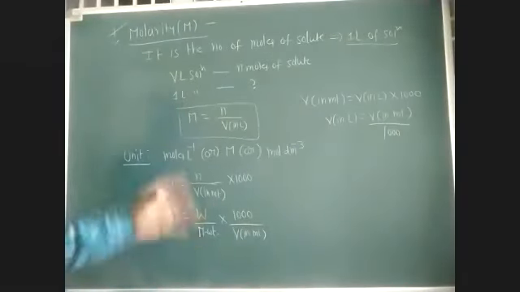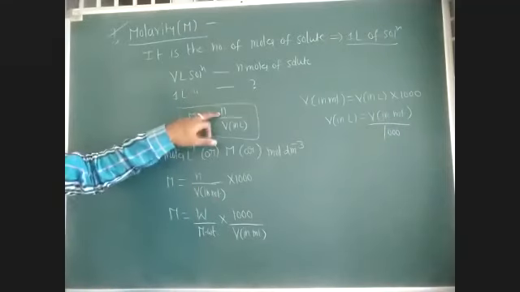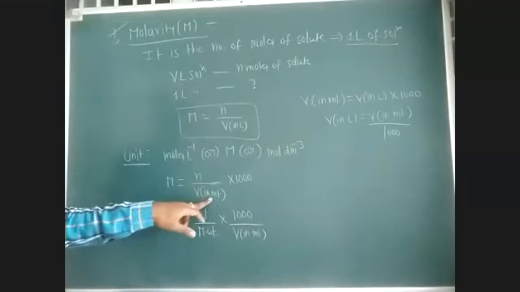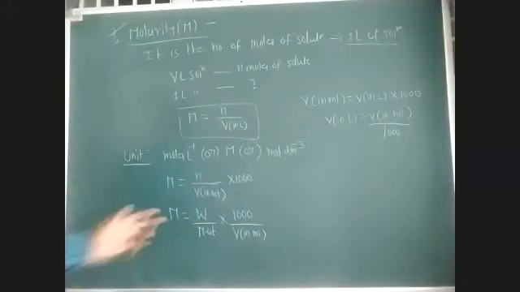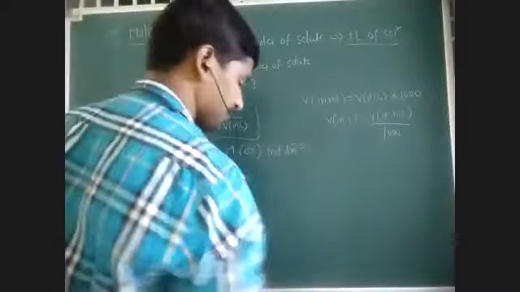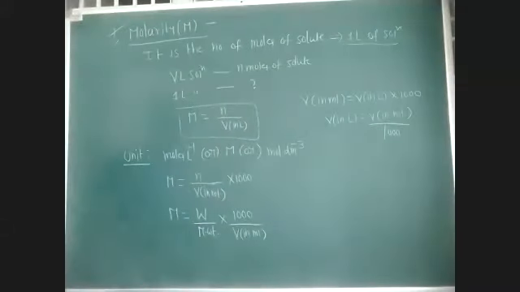So these are various expressions we have for molarity: number of moles by volume in liters, or if you express volume in ml, into 1000, with number of moles written as weight by molecular weight, or the expression may be rearranged like this.